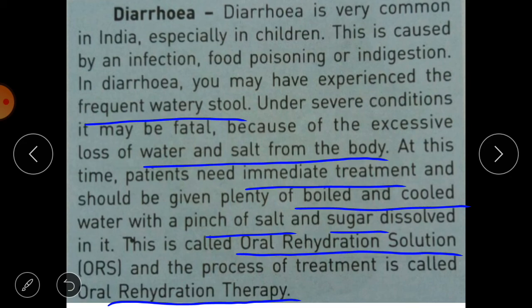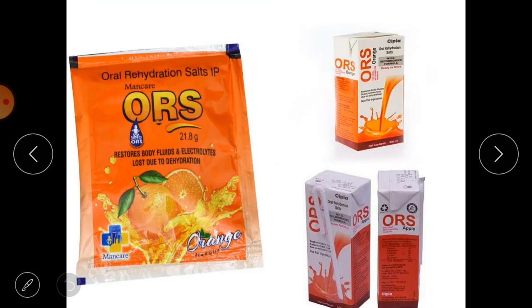Okay, you may have noticed that your mother also gives you water containing salt and sugar when you have this type of loose motions or diarrhea. Okay, so here you can see some pictures of ORS. This is the ORS packet you will get from the medical shop. Doctors also prescribe it for your diarrhea.